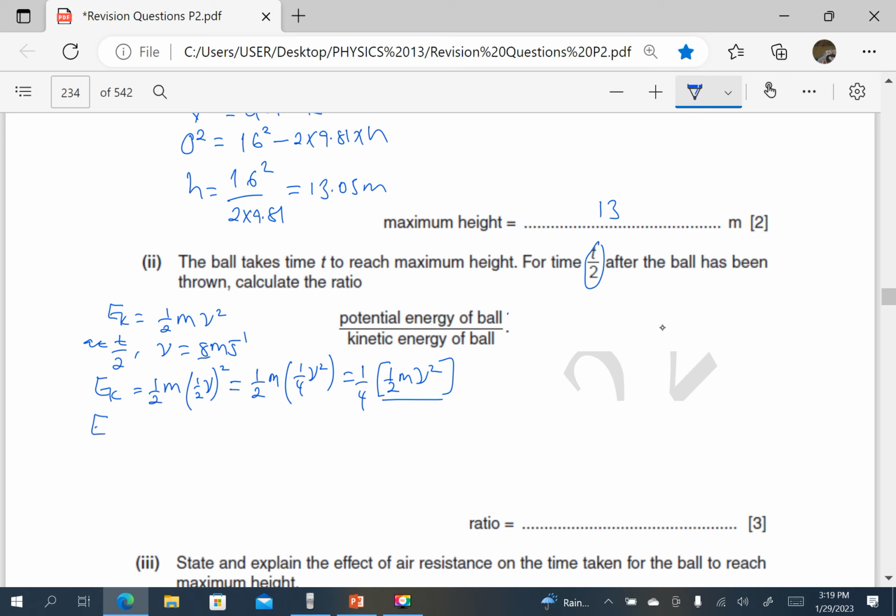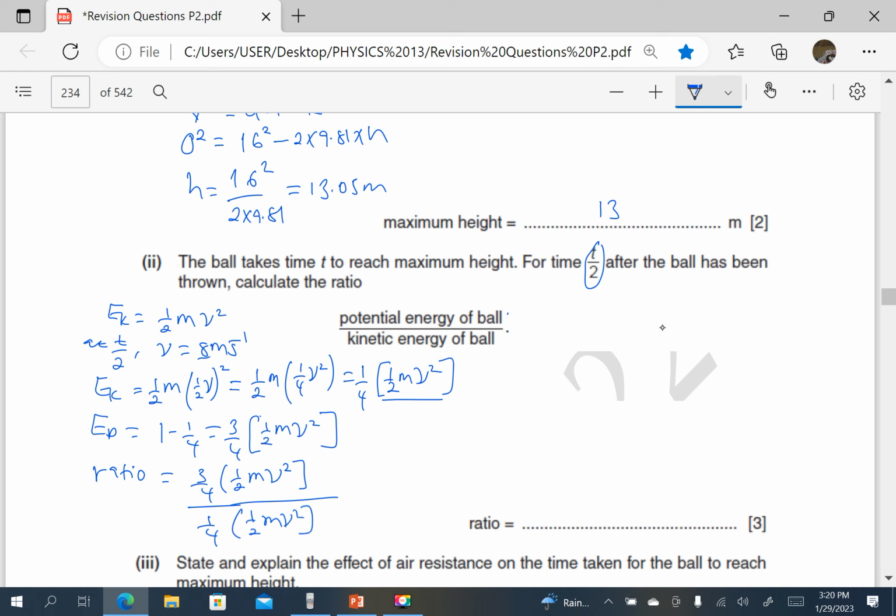So the potential energy at that time is going to be 1 minus 1 over 4 of the initial, which is 3 over 4 of a half m v squared. Therefore, the ratio we are looking for is the potential energy of the ball, which is 3 over 4 of a half m v squared, divided by the kinetic energy of the ball, which is 1 over 4 of a half m v squared. So that gives us a ratio of 3. That is the ratio of 3.